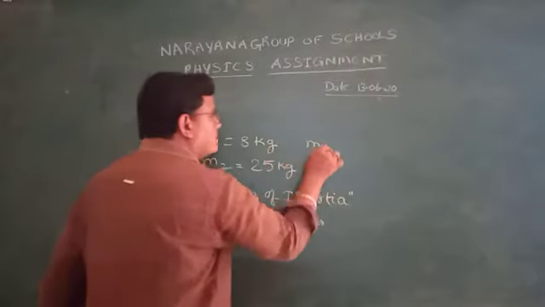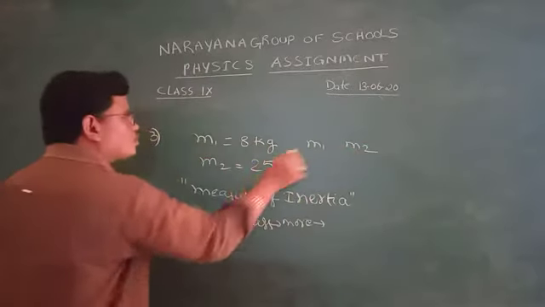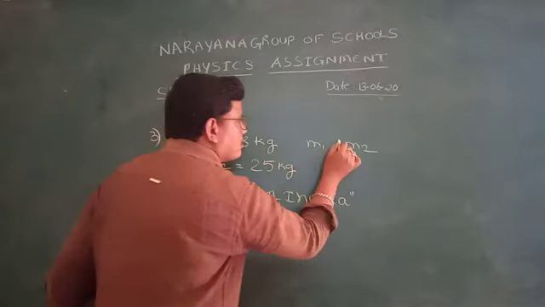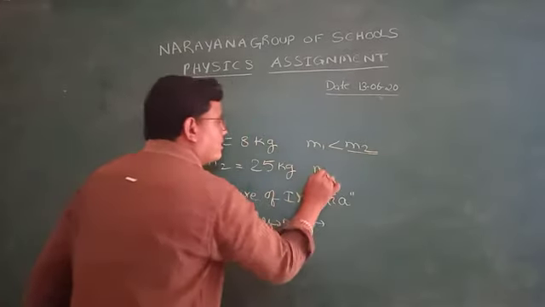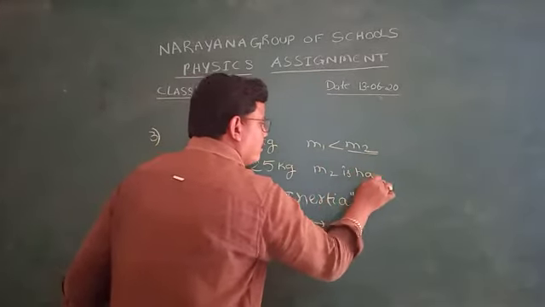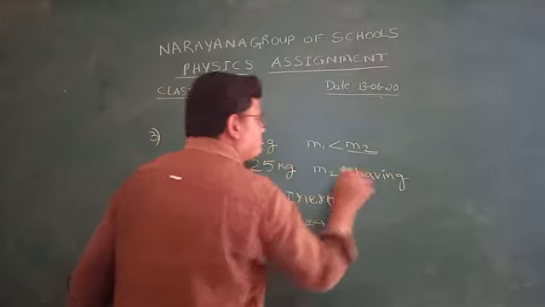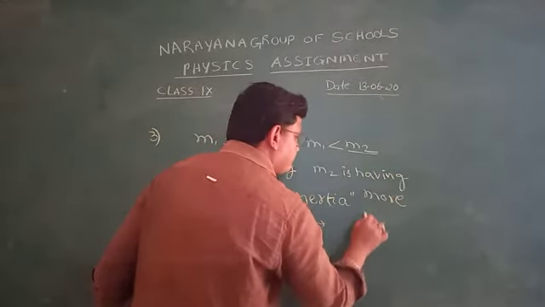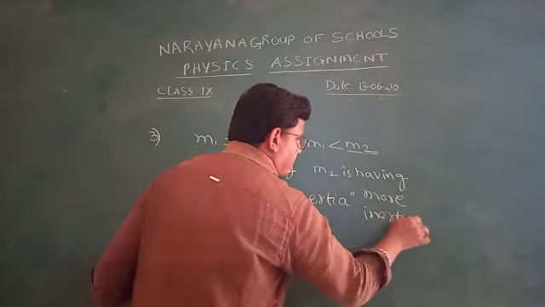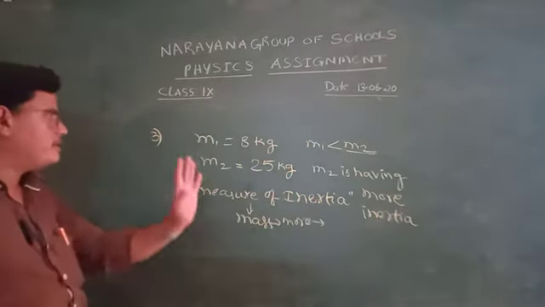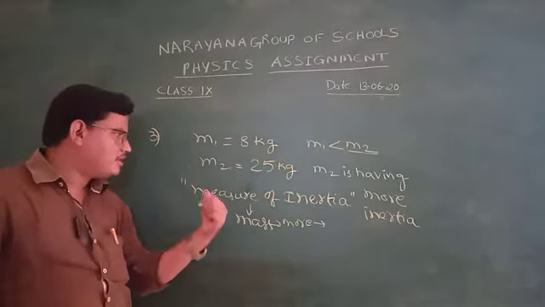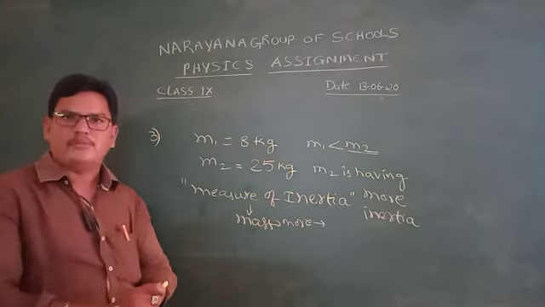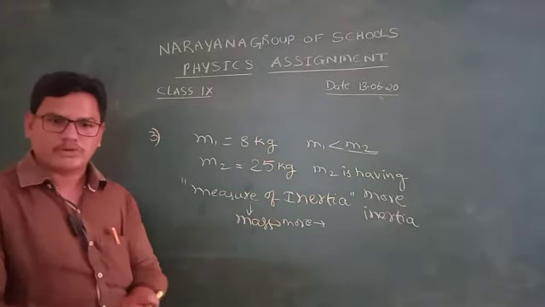Here, M1 and M2. Compare these two objects: which has more mass? M2. So M2 has more inertia. By reading this question, we have to remember that the measure of inertia is mass, so more mass has more inertia. Okay, next, fourth question.